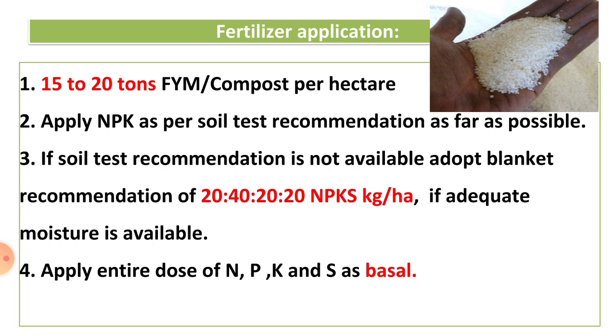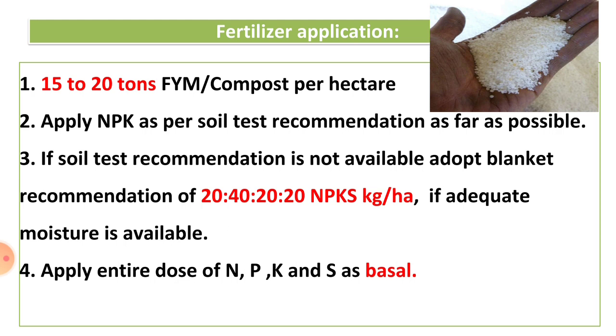Then fertilizer application. In that, first manuring. You have to apply 15 to 20 tons of FYM or compost per hectare. For the 1 hectare soybean crop, 15 to 20 tons of well rotted FYM or compost is applied at the time of sowing or at the time of last harrowing.